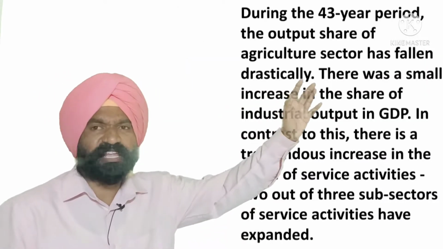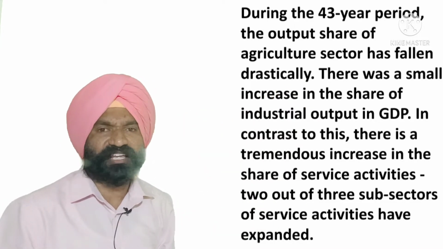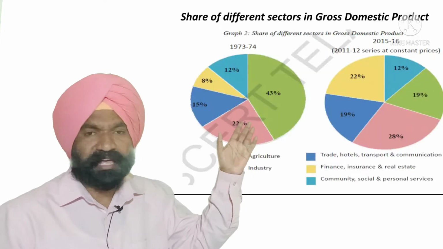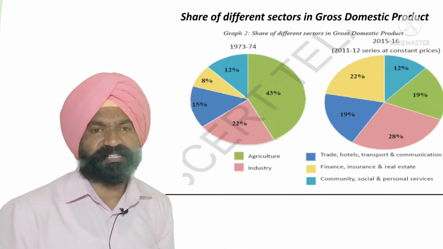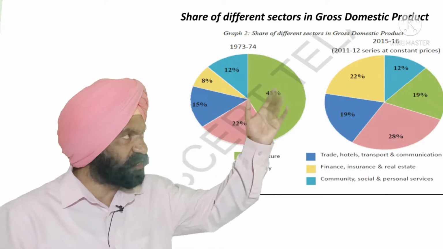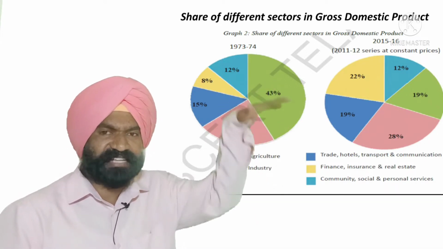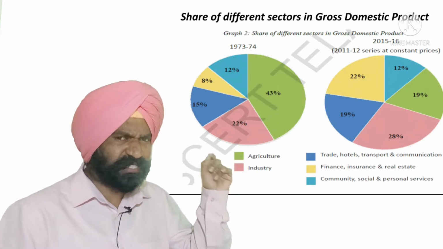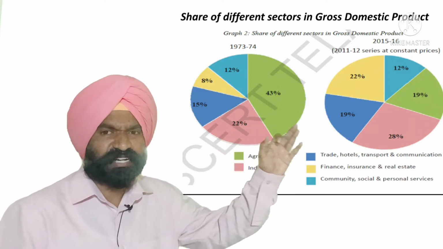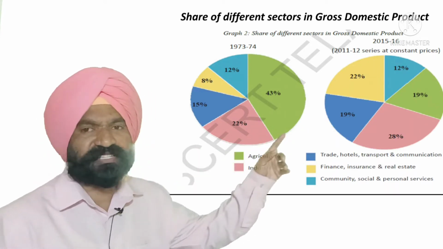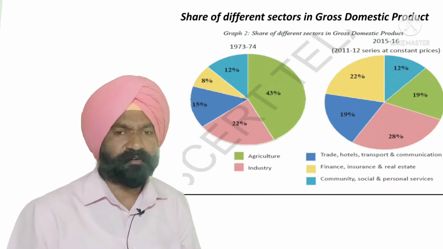During the last 43 years period, the output share of the agriculture sector has fallen drastically. Now if you can see this diagram, earlier agriculture percentage was 43 percent, now which has come down to 19 percent. There was a small increase in the share of industrial output in GDP, but in contrast to this, there is a tremendous increase in the share of service sectors. 2 out of 3 subsectors of service activities have expanded.